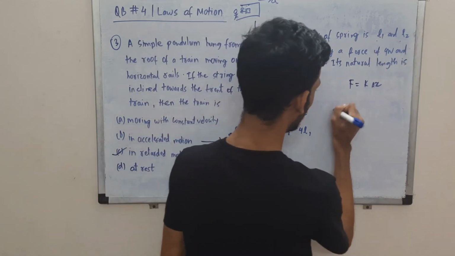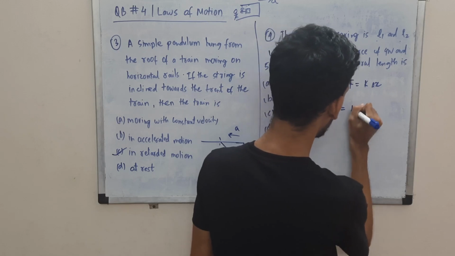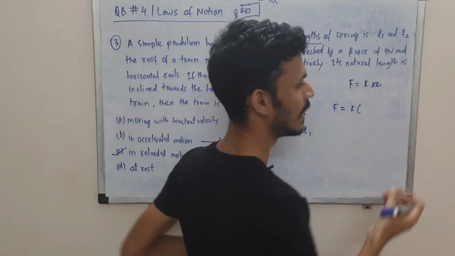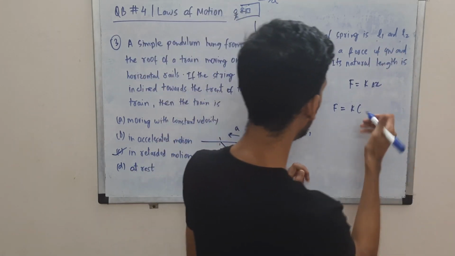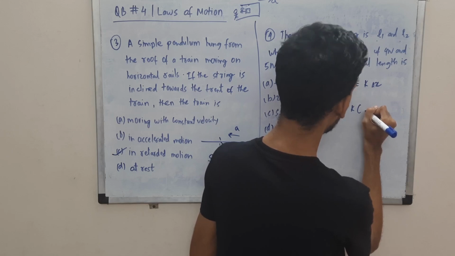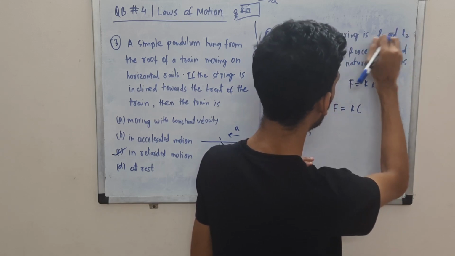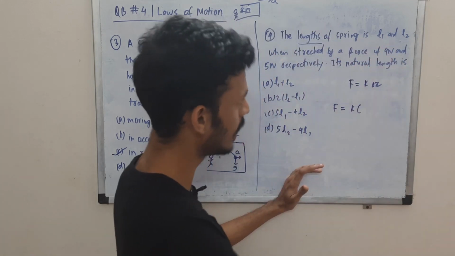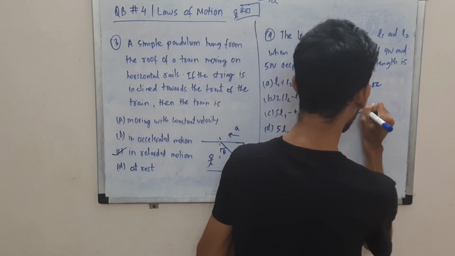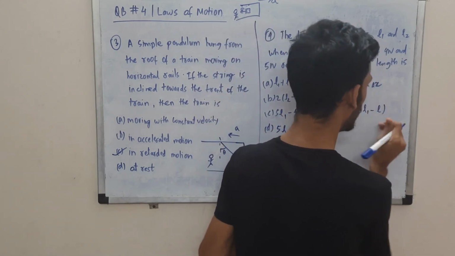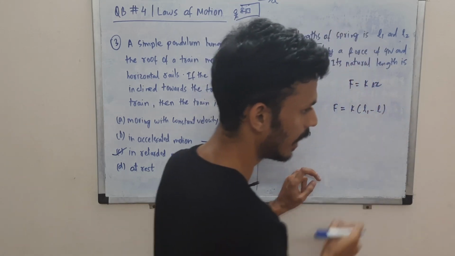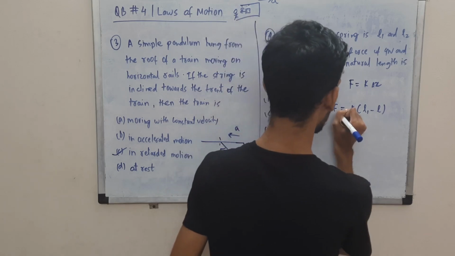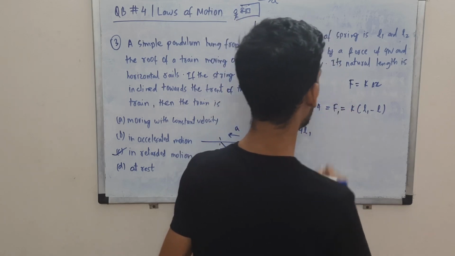Let's do the calculation, it's confusing. So F is equal to k times the stretch. For the first case, we can write how much it is stretched. Total new length is L1. Okay, when you apply a force of 4 newtons, the length becomes L1. So L1 minus L, right? This is the natural length. This is the length when 4 newtons is applied. So similarly, this is F1. F1 we know to be 4 newtons.